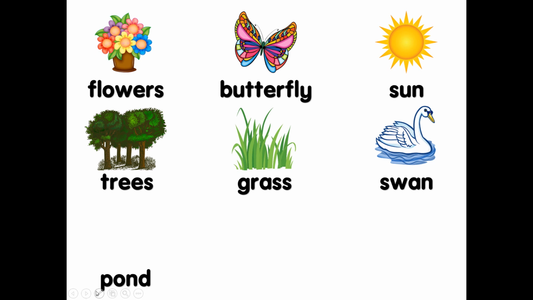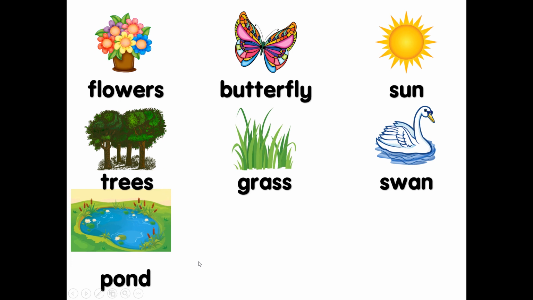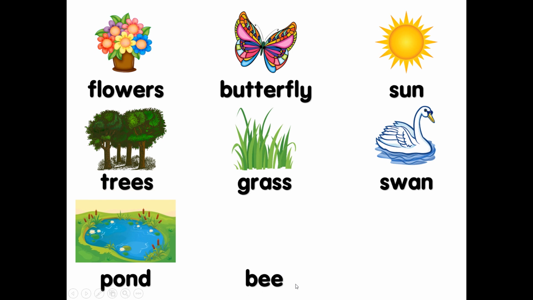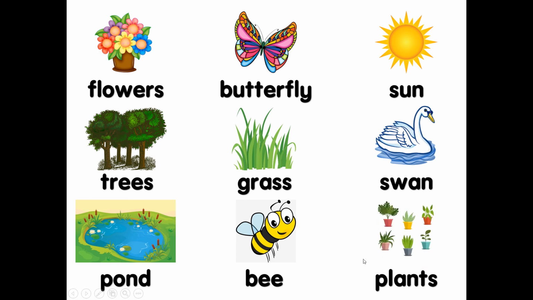What is this? Pond, pond. What is pond? 池塘. What is this? Bee. B-E-E. 蜜蜂. What is this? This is plants. P-L-A-N-T-S. Plants. Okay, 植物. Now, let's read together.